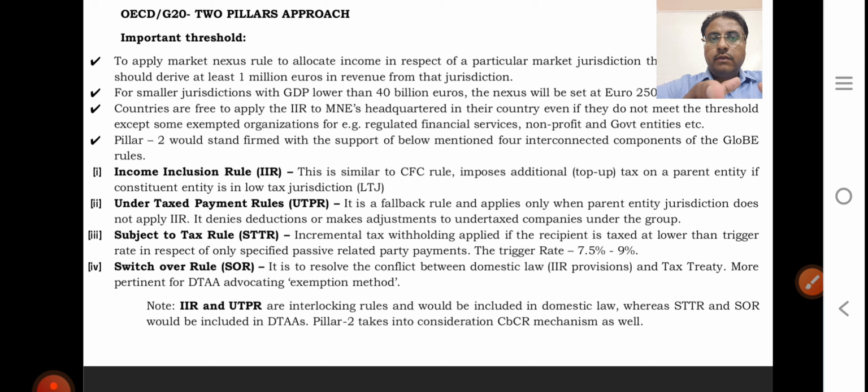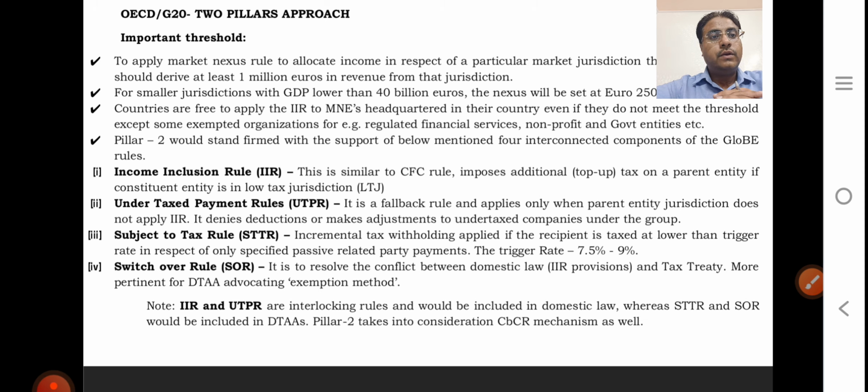SOR resolves conflict between domestic tax and tax treaty. So this is the major concept. Mark my words, everything will change after Pillar 2 comes from the OECD. IIR and UTPR are interlocking rules to be included in the domestic tax, whereas STTR and SOR would be included in the DTA.